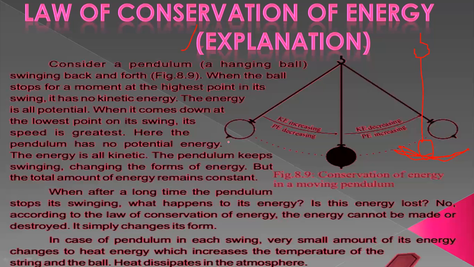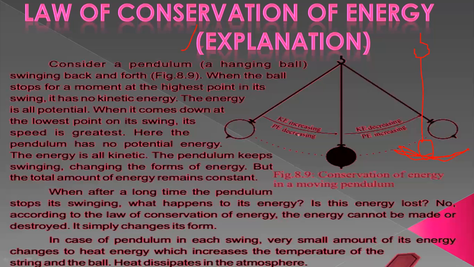The ball just stops for a negligible period that we cannot count, maybe 1 second or 2 seconds or less than a second. So here there is all potential energy and no kinetic energy.